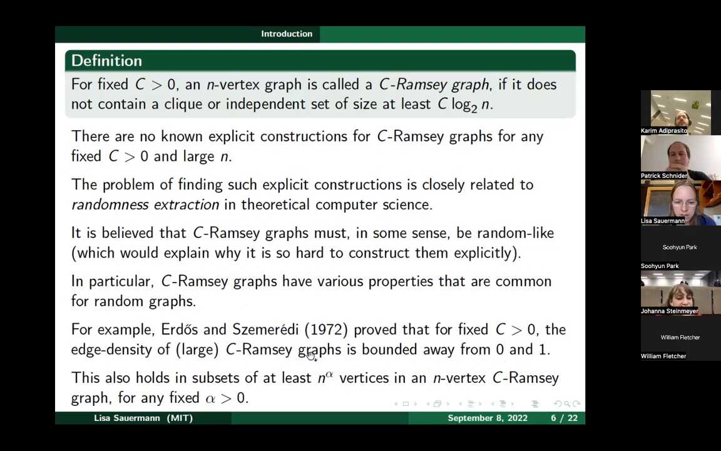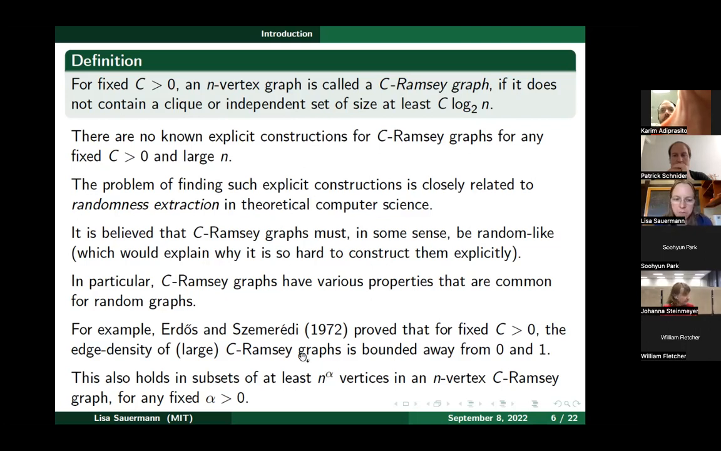Okay, so what does that mean? That for any fixed C, if you take a large C Ramsey graph, then the edge density is at least some epsilon depending on C, and at most 1 minus epsilon, where this epsilon depends on C, but not on n. And so that in itself maybe doesn't sound like such a strong statement, right? Because that's just edge density over the overall graph, that doesn't give you very much information